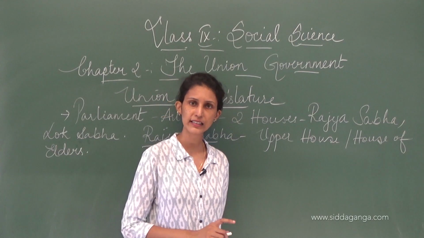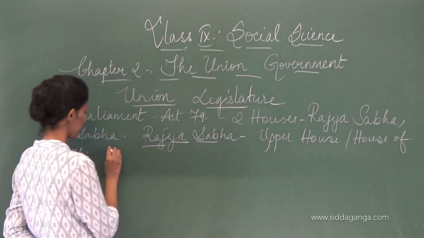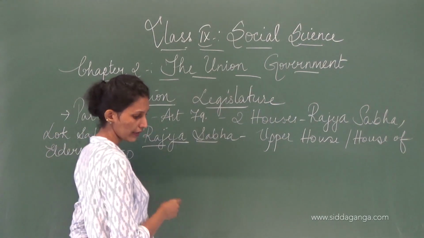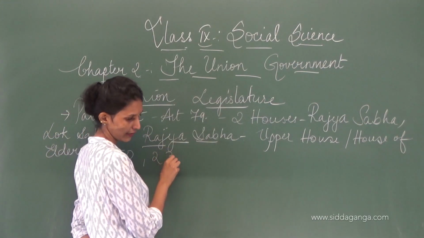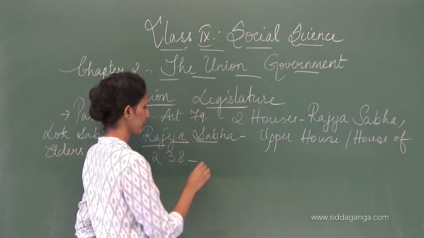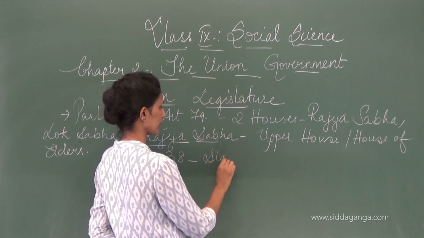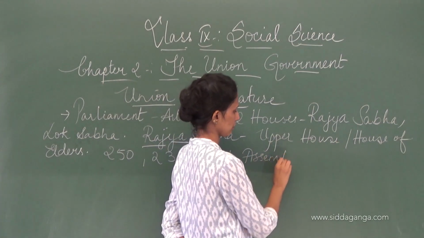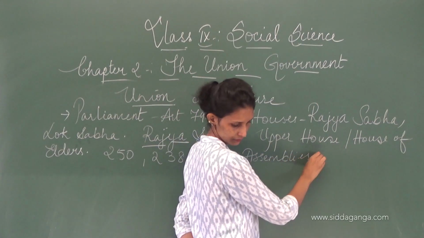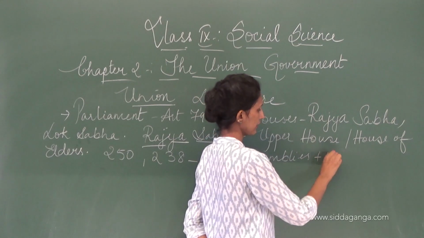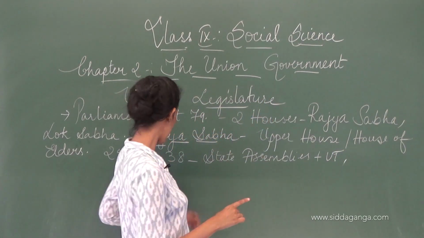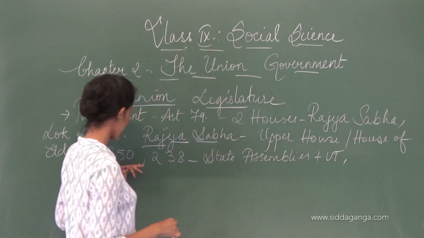Now, number of seats in Rajya Sabha are 250 seats. In that, 238 are elected by the state assemblies and union territories. So 238 are elected, okay.